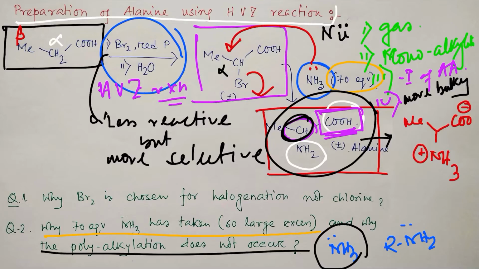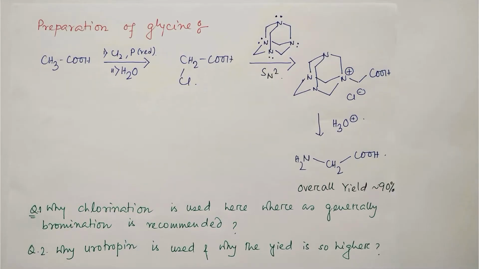Fine. Now let's discuss glycine, because this is the smallest amino acid, and please remember, this is not optically active. Another interesting point about glycine is that in many cases it is the mother compound or parent synthon for the preparation of other amino acids. Why? Because if you look at the structure of glycine, this CH2 could further be converted into something else, means any substitution will result in another amino acid. So that is the uniqueness of glycine. We will discuss those reactions in future.